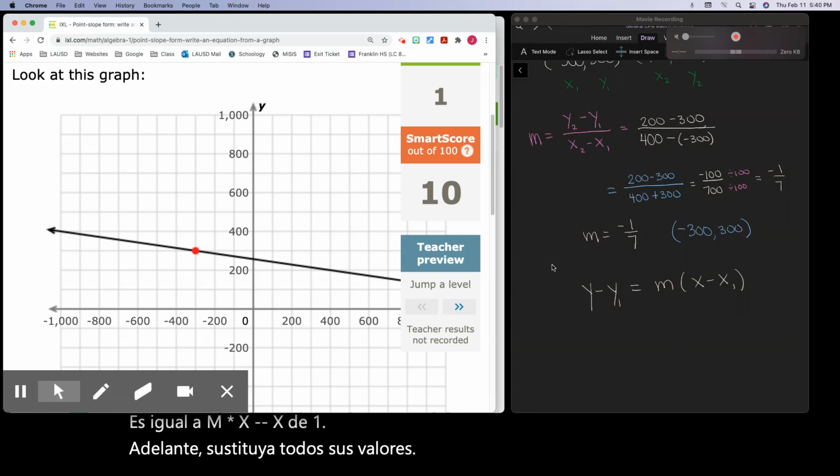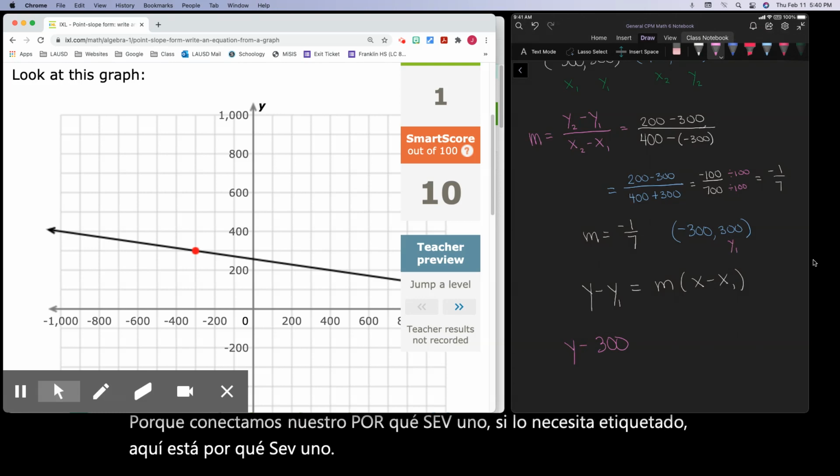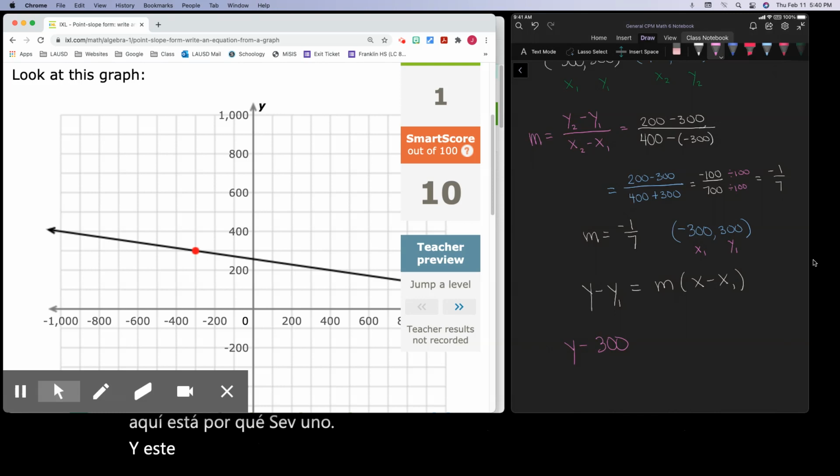Y minus 300, because we plugged in our y sub 1. If you need it labeled, here's y sub 1. And this is my x sub 1. Equals, my slope is negative 1 over 7 times the quantity of x minus negative 300.